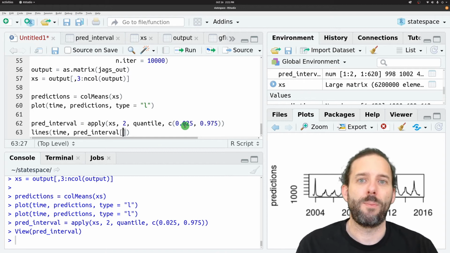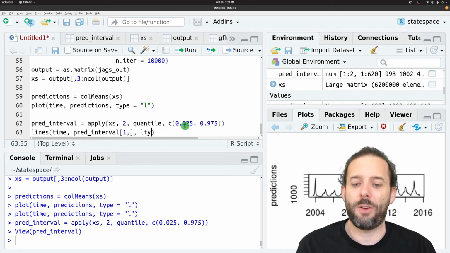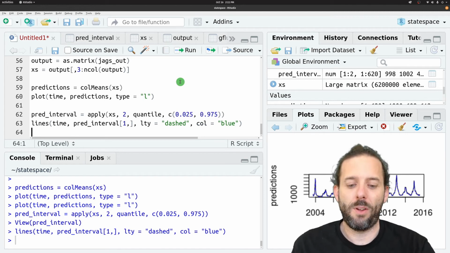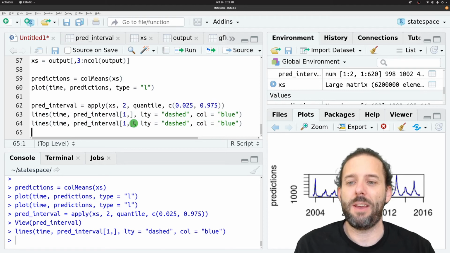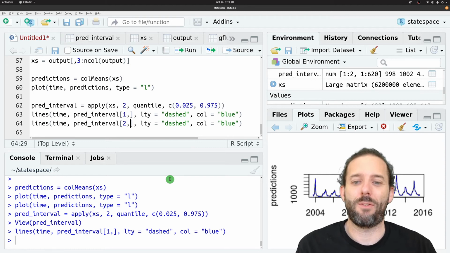So to plot the first row and all columns, we'll write 1 for the row, comma, and then nothing afterwards in the square brackets, because that'll give us all of the columns. And then we will write this as line type lty equal to dashed, and color equal to blue so that we can see it well. And then we'll add the exact same line again. I'm just going to copy and paste, but now we're going to do it for the second row, and so we have 2 here instead.